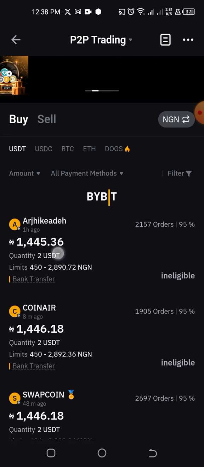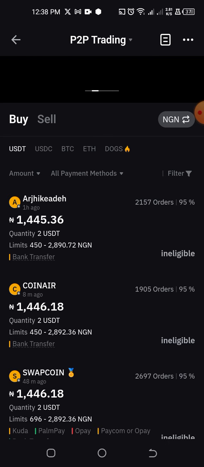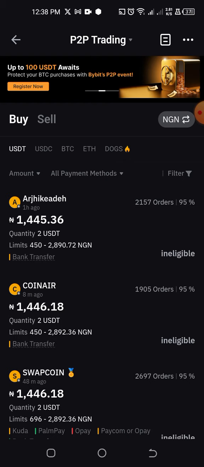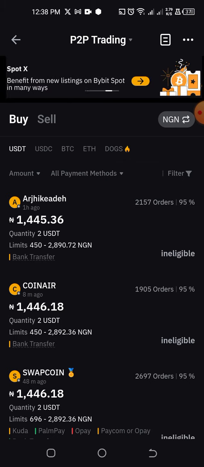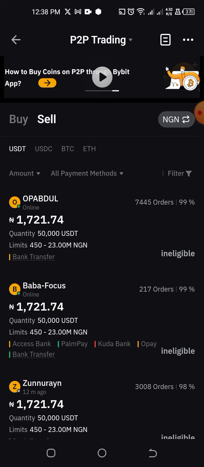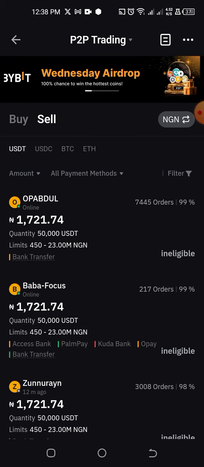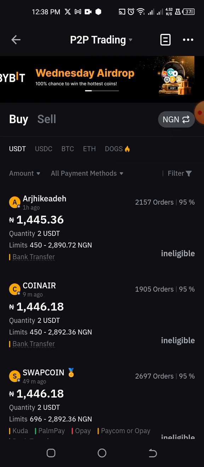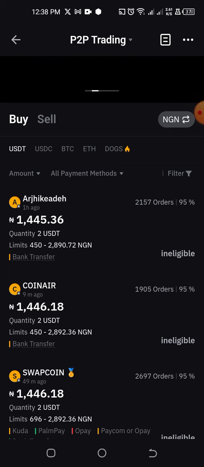So if you see, once you click on P2P, after you've done your verification, you will see the buy option and then the sell option. So to sell means that you have USDT and you want to collect naira. To buy means that you have naira and you want to buy USDT.